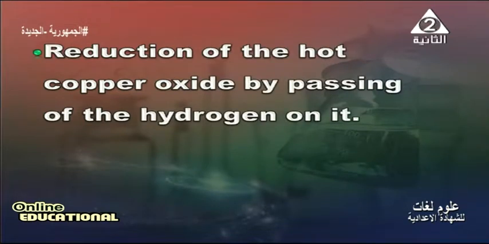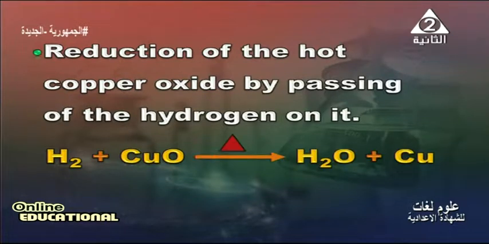Reduction of hot copper oxide by passing hydrogen over it. We will write hydrogen and copper oxide. It will produce water and a red precipitate of copper. In this equation, we see a reduction and oxidation reaction between hydrogen and copper oxide, because hydrogen gains oxygen and copper oxide loses oxygen.